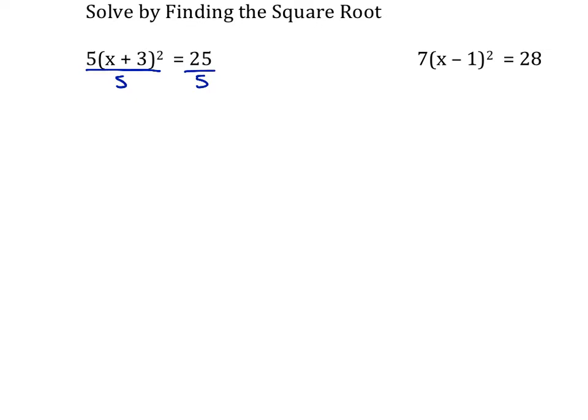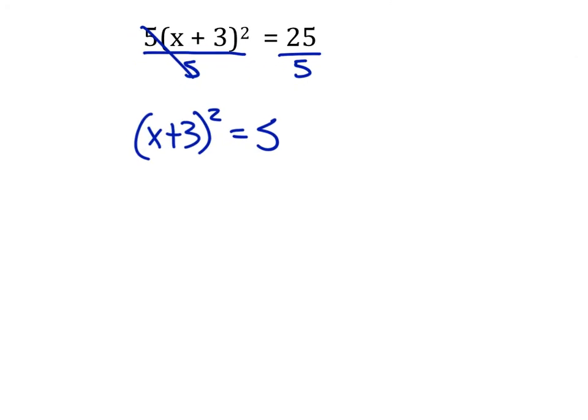Okay, so when you divide the 5 out, you are left with this (x plus 3) squared. And then what's 25 divided by 5, Aliana? 5. Excellent. And then we need to do the square root to get rid of the squared, which I saw many of you doing excellent work. Square root cancels out the squared. Do it on both sides. And when you get x plus 3 equals the square root of 5, am I okay leaving it like that, Rachel?